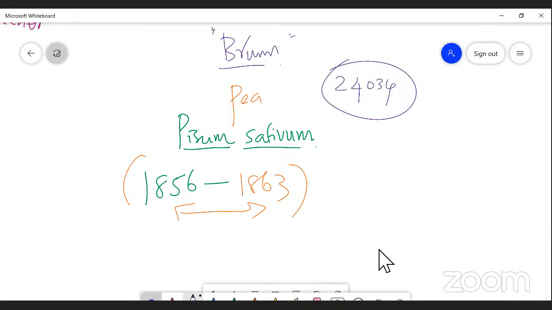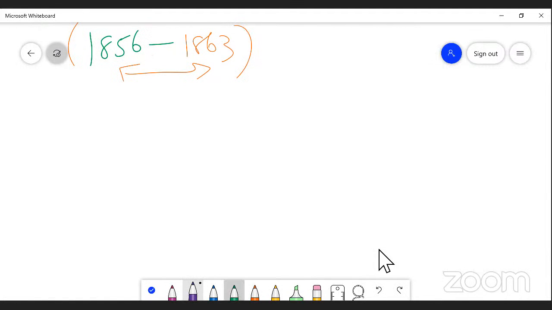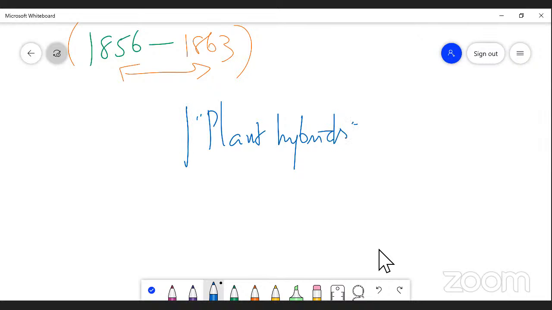So finally, he published a paper in Brunn, in the Society of Natural History. He was the first systematic researcher and published a book, Plant Hybrids. That is the name of the text. Plant Hybrids describes the hybridization technique.